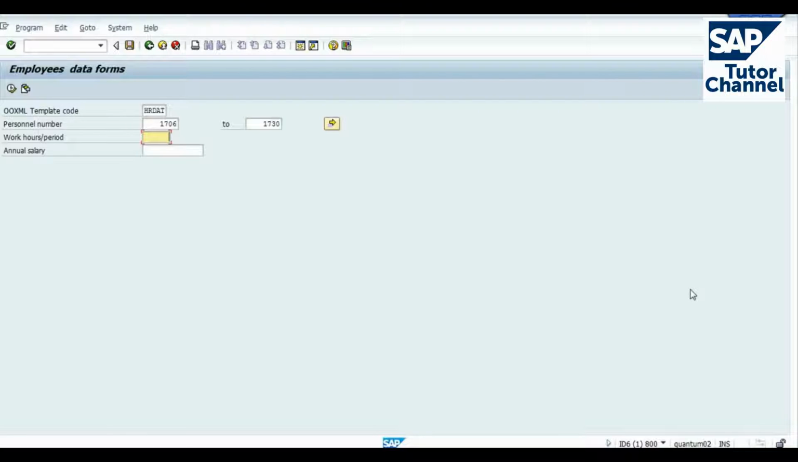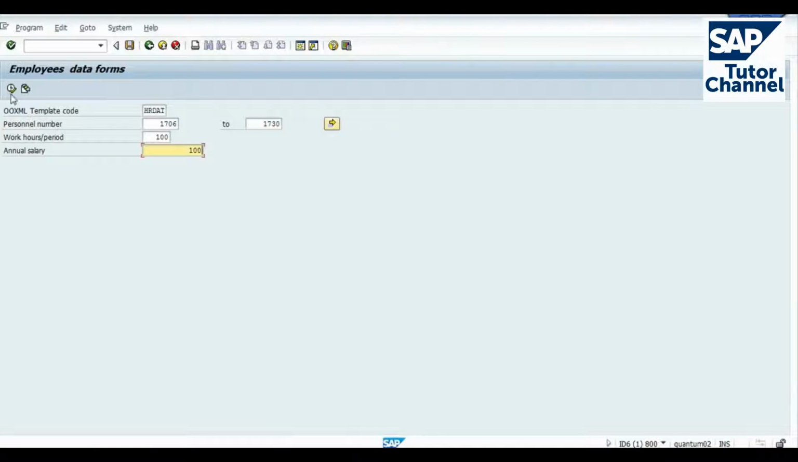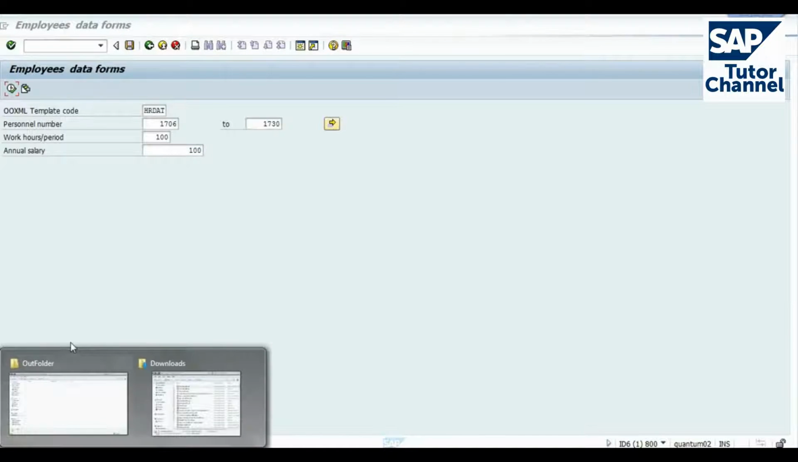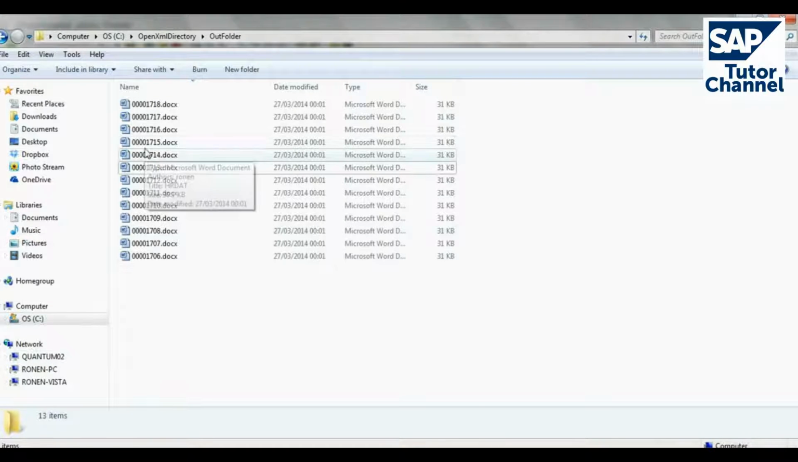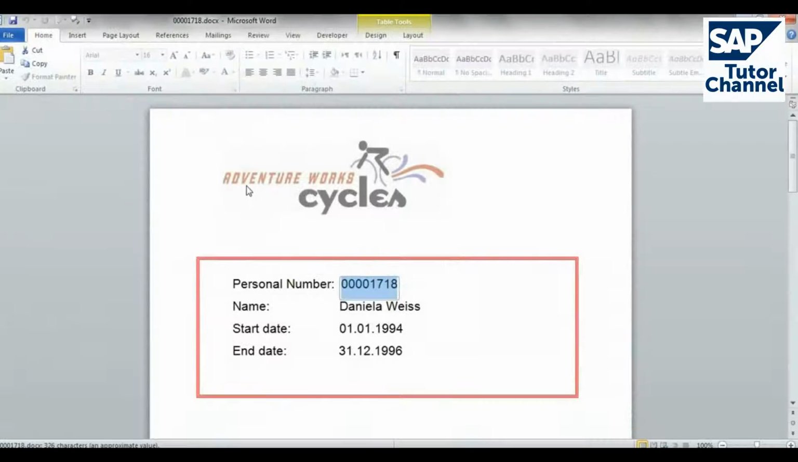Let's say that I put in the work hours, I put 100 work hours, annual salary I'll put also 100. Let's run it and we see what's happened. Okay, the documents are generated. It's done, and we'll take one of the documents. We see what's happened here.